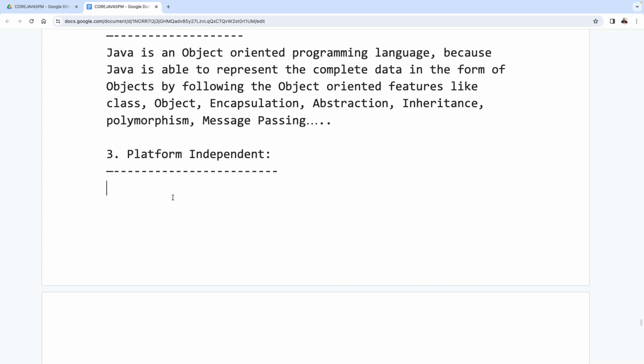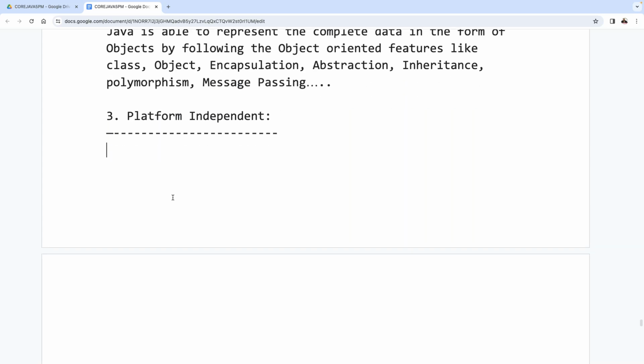Their Linux operating system. If it is allowed, if it is possible, then the programming language is a platform independent programming language. All of you get my point here? Now I'm telling you, an example of a platform independent programming language is Java. Not only Java, Python is also platform independent, .NET is also platform independent. That we have to understand clearly.